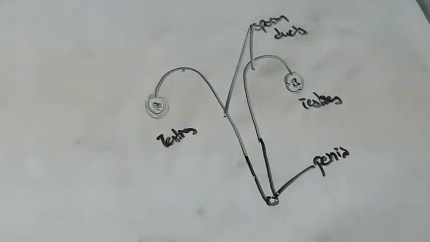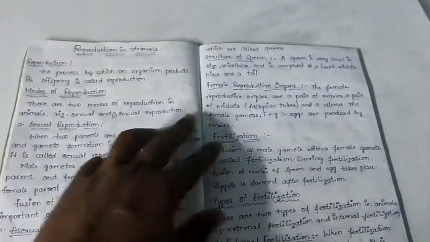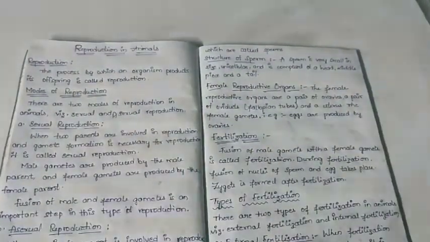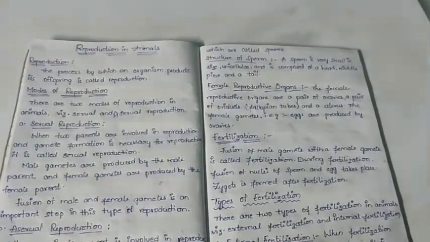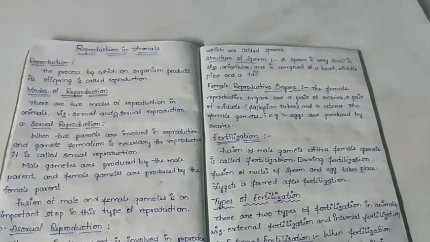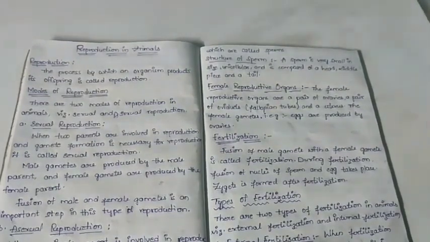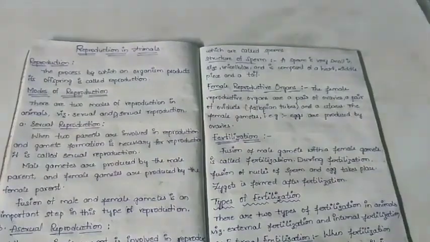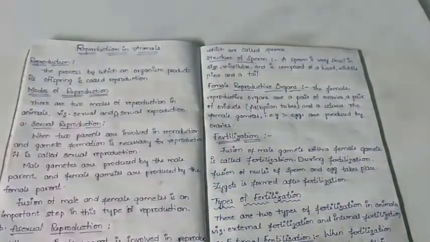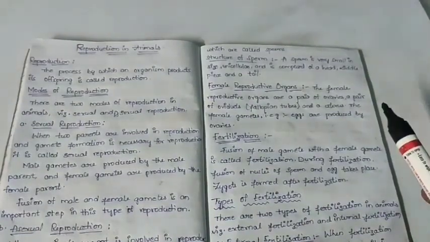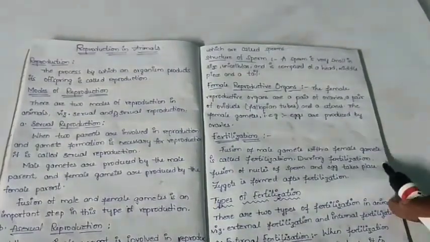Now let's see the structure of the sperm. A sperm is very small in size, unicellular, and is composed of a head, middle piece and a tail. Sperm will contain a head, a middle piece and a tail.